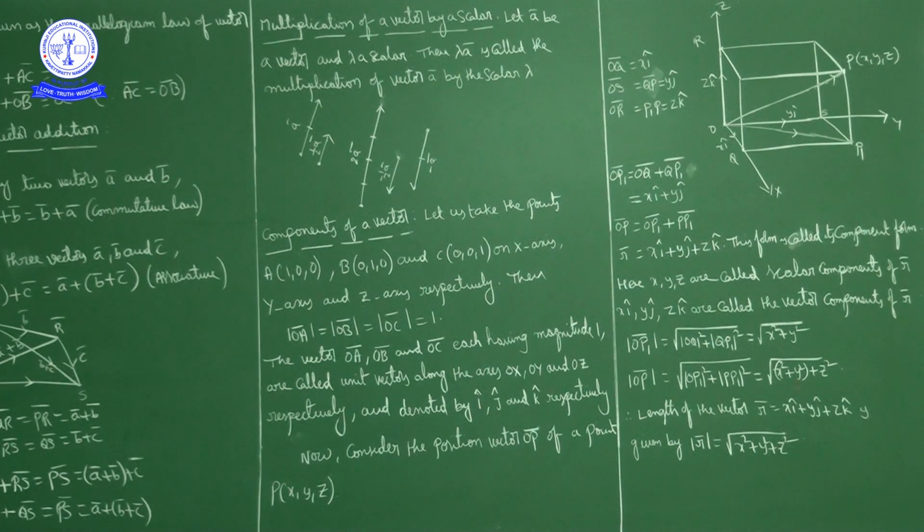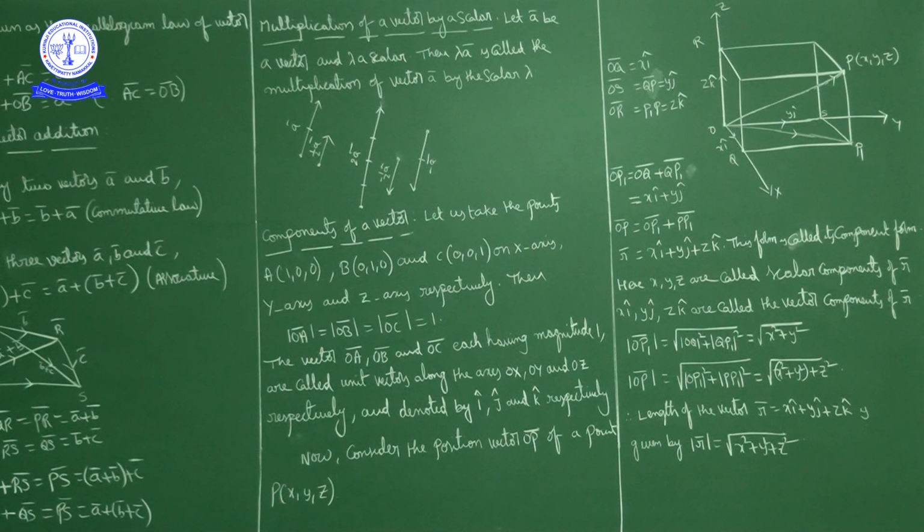Now this is regarding components of a vector: vector components and scalar components, how to write a vector in space in component form, and we also found the length of a vector. We'll conclude up to here. We'll continue the remaining concepts and problems in the next class.